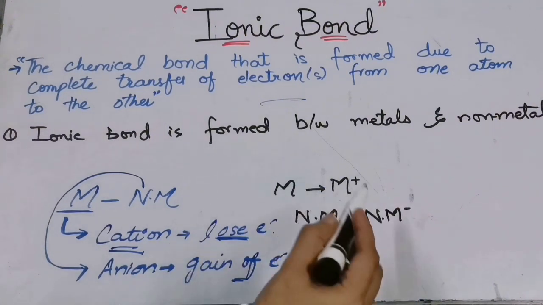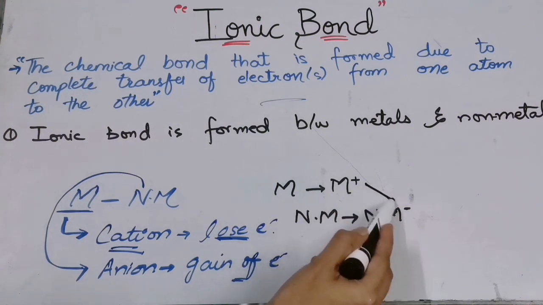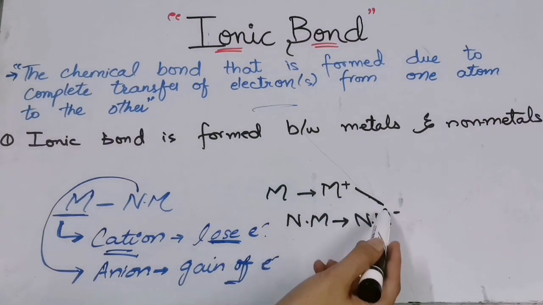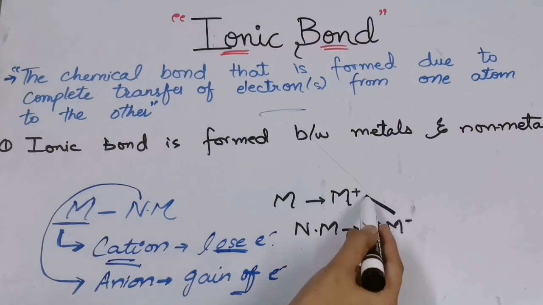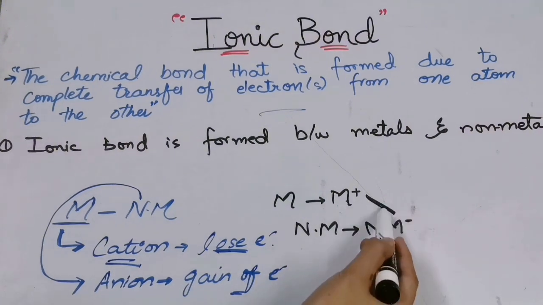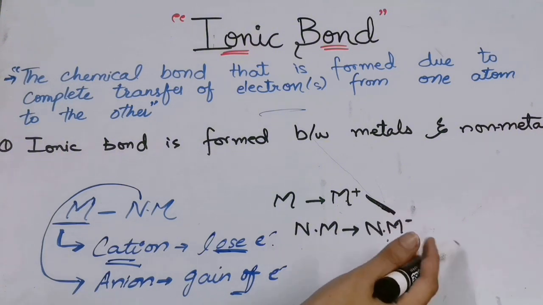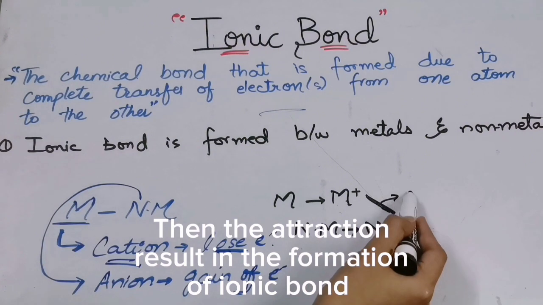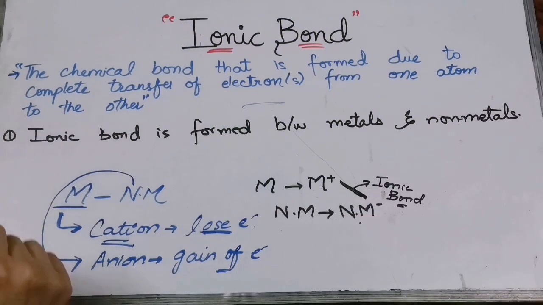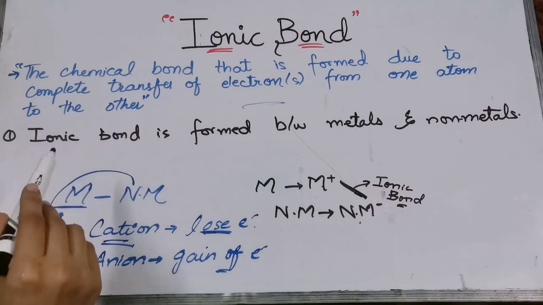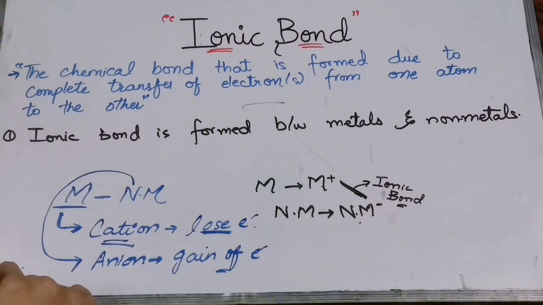Now we know that positive and negative ions attract each other. They contain opposite charges, so they both will attract each other. As a result of this attraction, the force of attraction that is holding them together is known as ionic bond. Now let me recall these points again. I will recall the definition at the end after explaining the examples.